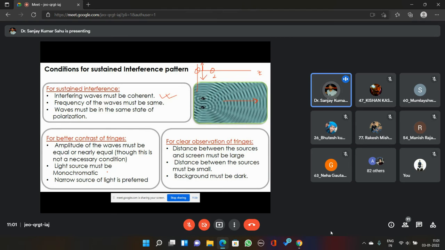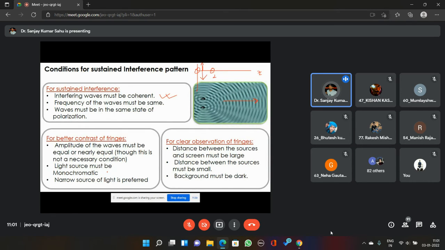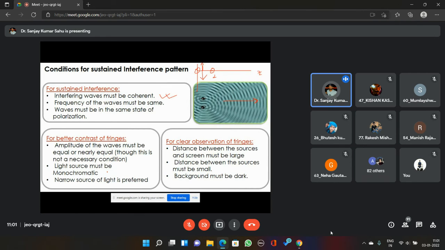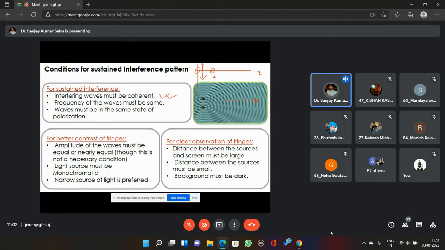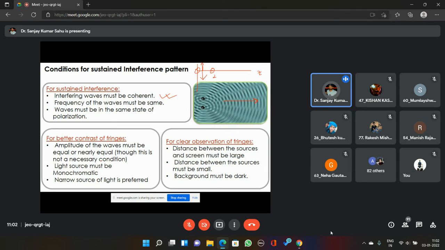The constructive superposition, or the bright fringe, for one wavelength will overlap with the dark fringe of the other, and the dark fringe of one wavelength will overlap with the bright fringe of the other. So you won't be able to see good fringes. In order to get good fringes, the light source should be monochromatic. It must also be narrow. If the light source is not narrow, if it is an extended source, again you won't be able to visualize nice fringes. So these are the various conditions for having better contrast of fringes.